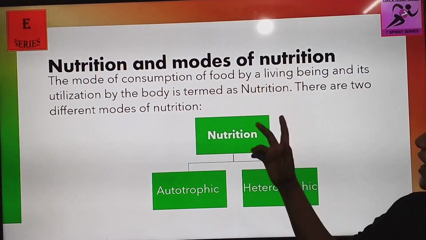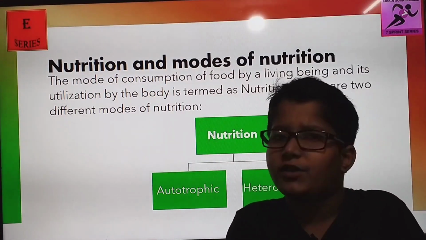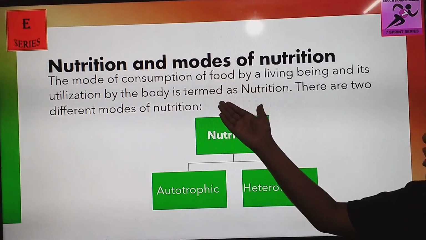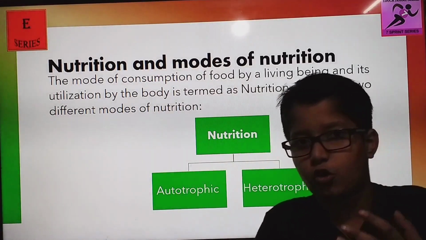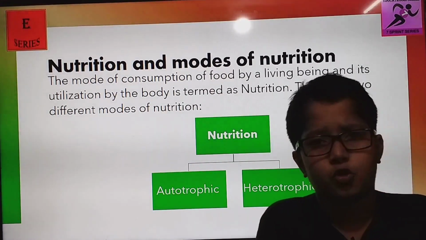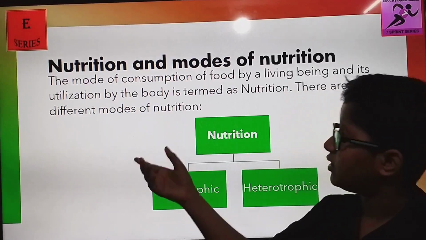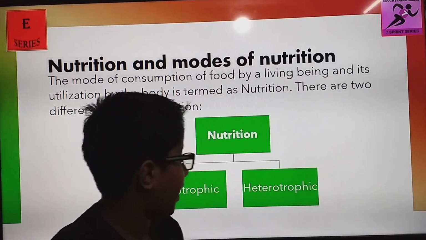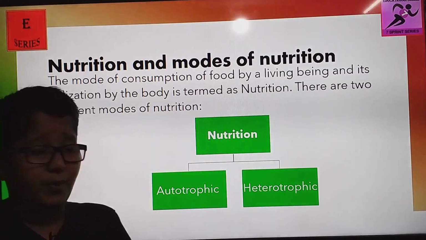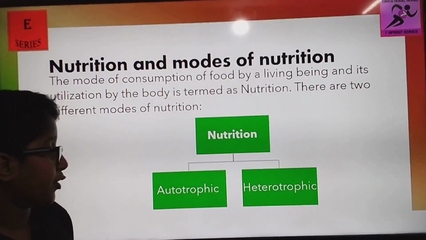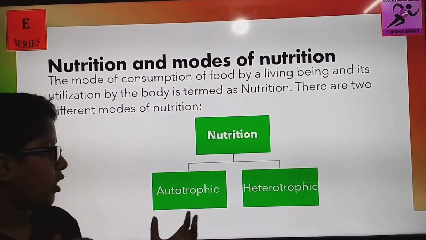Now, nutrition and modes of nutrition. As we have learned, nutrition is basically the mode of consumption of food by a living organism for its growth or energy to work and play or do its daily chores. There are different modes of nutrition. In plants, because in this chapter we learn about plants, it's autotrophic nutrition and heterotrophic nutrition.